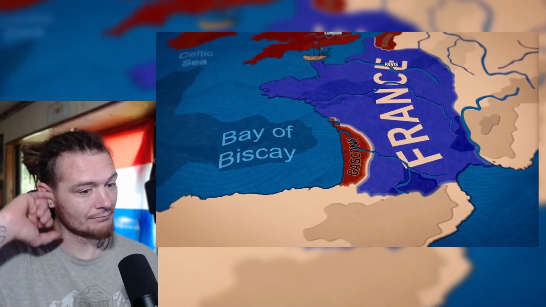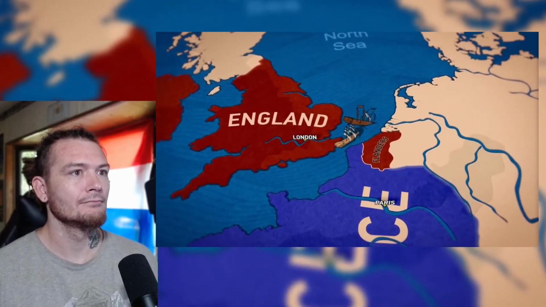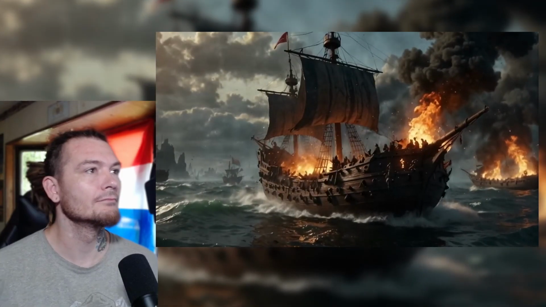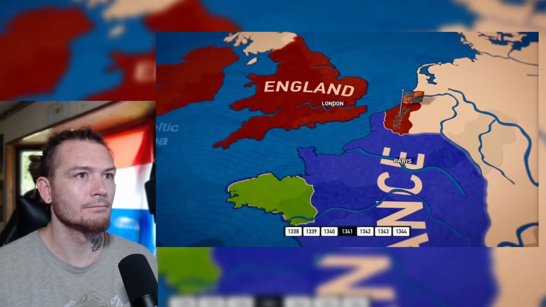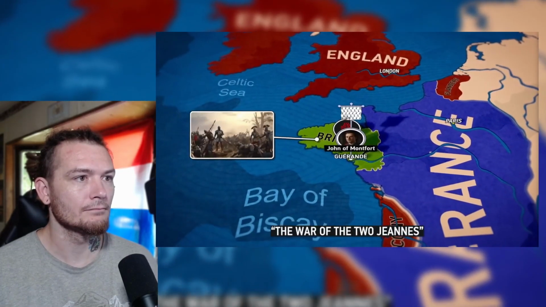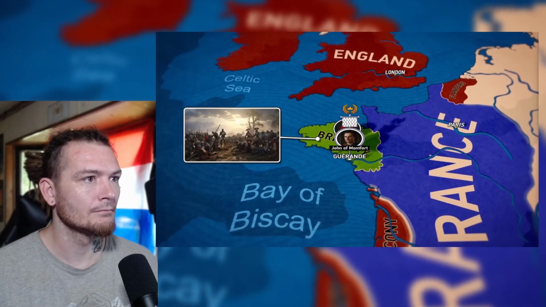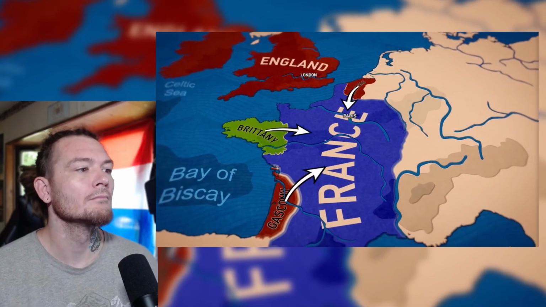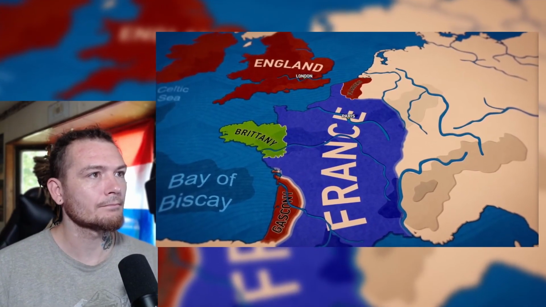In response, Philip VI sent his fleet to Flanders to prevent the English from returning. However, in the Battle of Sluys, the English easily defeated this fleet and once again landed in Flanders. A year later, war broke out in Brittany, where one of the claimants to the ducal title, John of Montfort, supported the English. This gave England the opportunity to attack France from 3 directions. Only then did the French realize the seriousness of the situation.